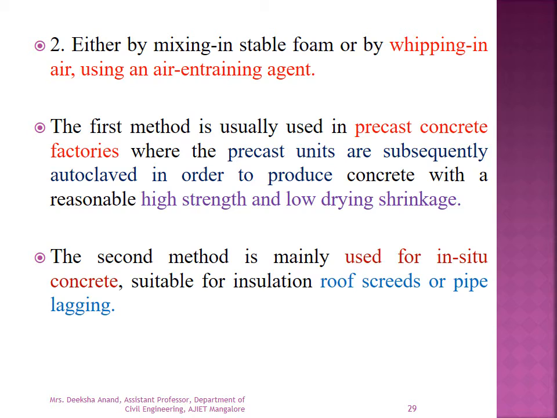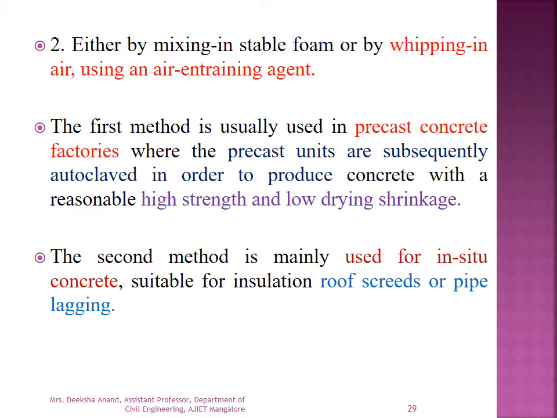The first method is usually used in precast concrete factories, where the precast units are subsequently autoclaved in order to produce the concrete with reasonably high strength and low drying shrinkage. And the second method is mainly used for in situ concrete suitable for insulation, roof screeds, or pipe lagging.